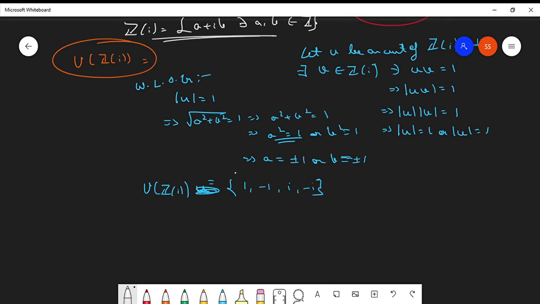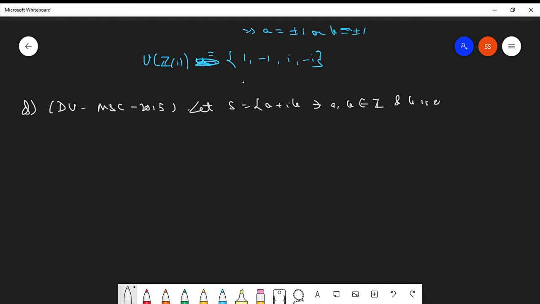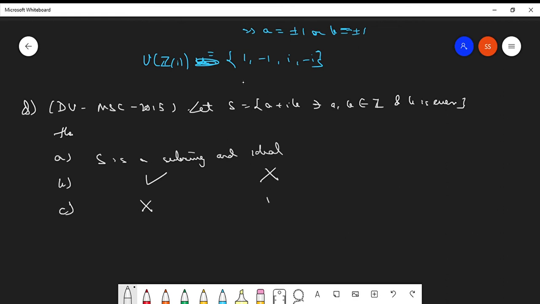Let's check a very important problem regarding ideals and the ring of Gaussian integers. This question had come in the Delhi University exam, MSc entrance 2015. Given S equals a plus ib such that a and b belong to the set of integers and b is even. Then option A, S is a subring and ideal. Option B, S is a subring, not an ideal. Option C, S is not a subring but an ideal. Option D, S is neither subring nor ideal.